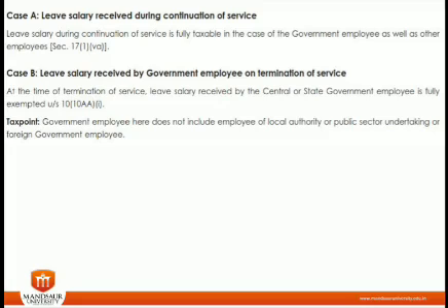Now case B is when leave salary is received by a government employee on completion or termination of service. On completion or termination of service, whatever amount a government employee receives as leave salary encashment is fully exempt under section 10(10AA) subsection 1, right? So if you are a government employee and you receive leave encashment salary on completion of your service, whatever amount you get is fully exempted.